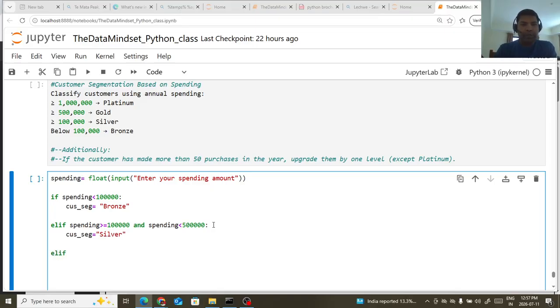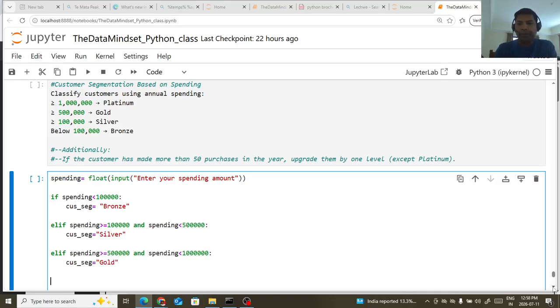Okay, elif, spending is greater than or equal to 5 lakh and spending is less than 1 million, then customer segmentation is gold.